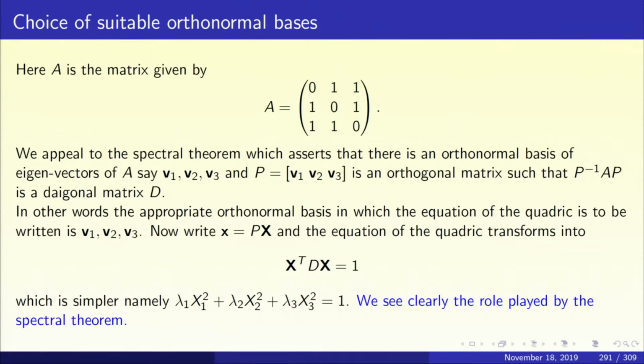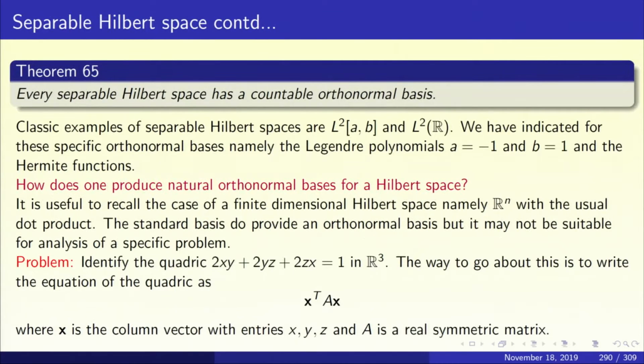So let us take this orthonormal basis V1, V2, V3 and string them together to form a matrix P whose columns are these vectors. This matrix P is going to be an orthogonal matrix, and P inverse AP is going to be the diagonal matrix with lambda 1, lambda 2, lambda 3 along the main diagonal. So now let us go back and put boldface little x equal to P times capital X.